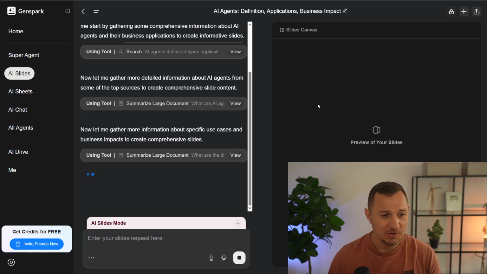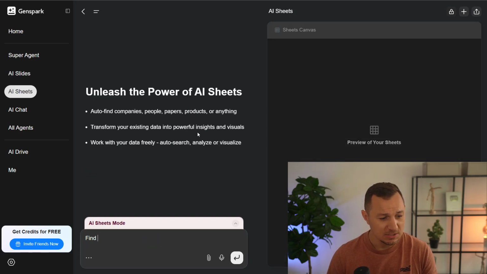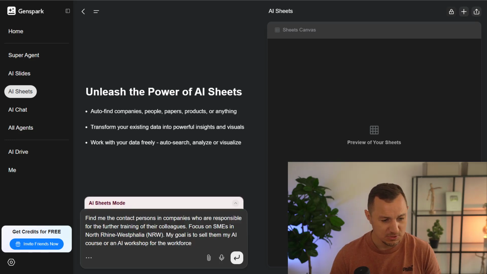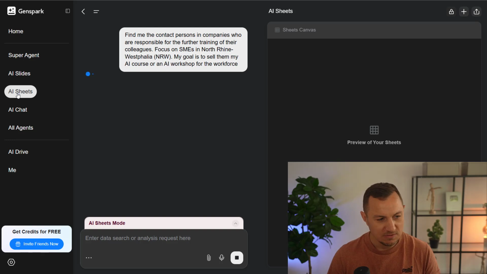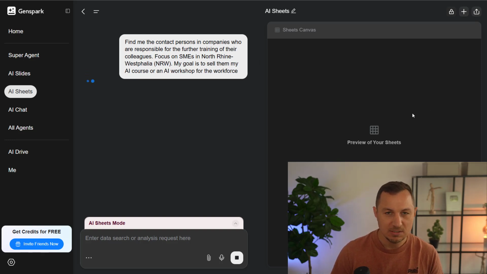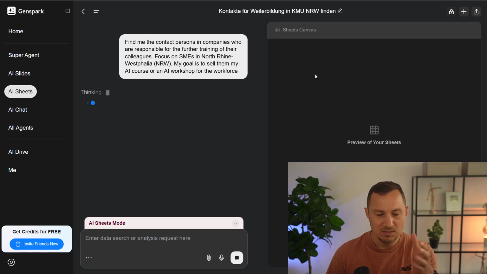Or we could even go as far as to creating another instance and let it do some other work for me. So I'm going to show you how it finds contact people or contact persons in companies who are responsible for the further training of their colleagues. Focus on SMEs in North Rhine-Westphalia, which is where I live. It's near Cologne, or it's in Germany. And my goal is to sell them my AI courses or an AI workshop for their workforce. So that's inside of AI Sheets, and it will start creating the contact details in a beautiful sheet that I can then directly contact and sell to. We're going to come back to that as well.